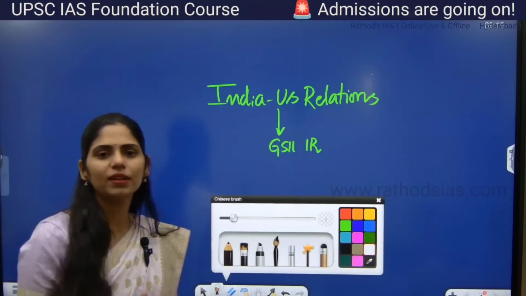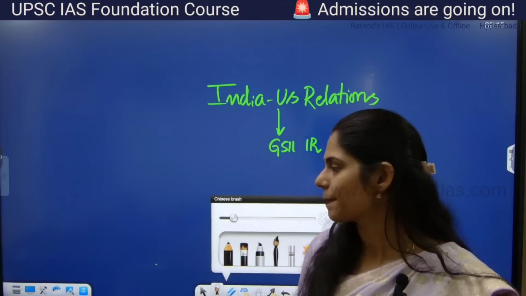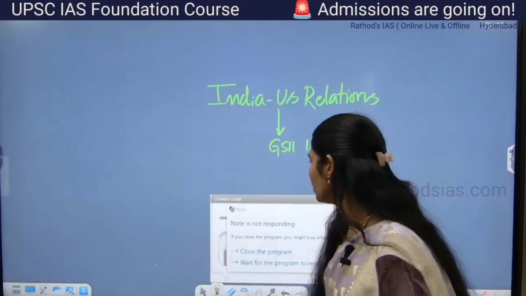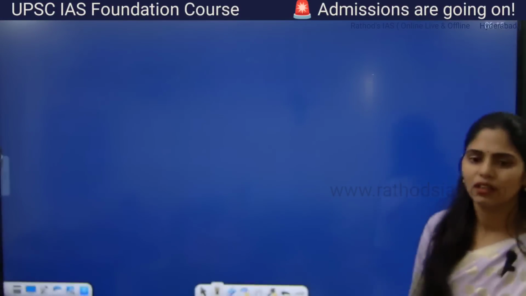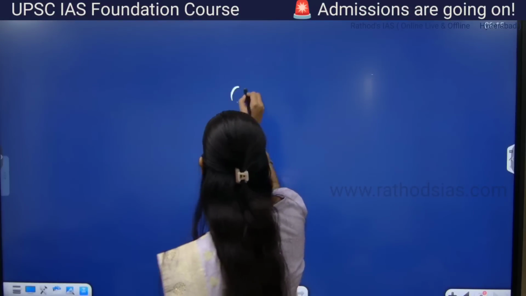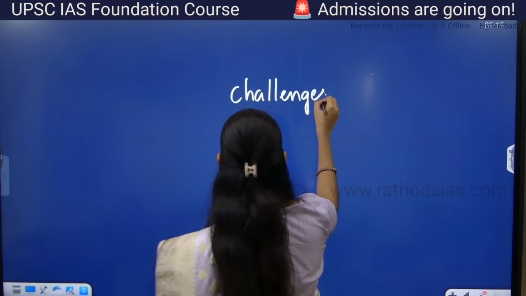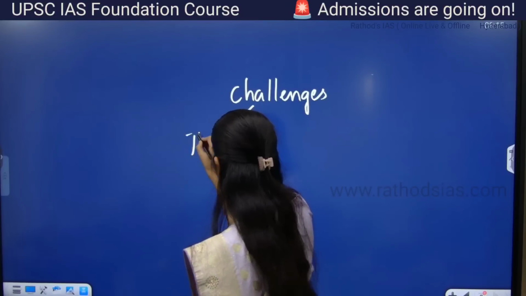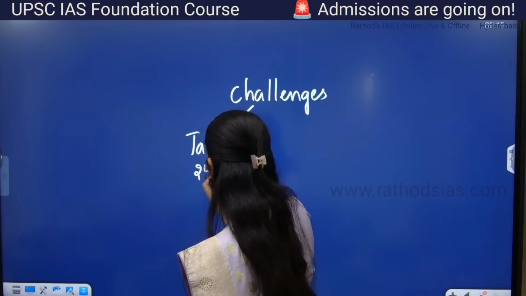Now you guys tell me, what are the challenges that we have between India and US? A student visa issue. Next. Tariff. Okay, so the first challenge here is tariff. How much percentage of tariff is imposed by US now? Now 25% tariff.